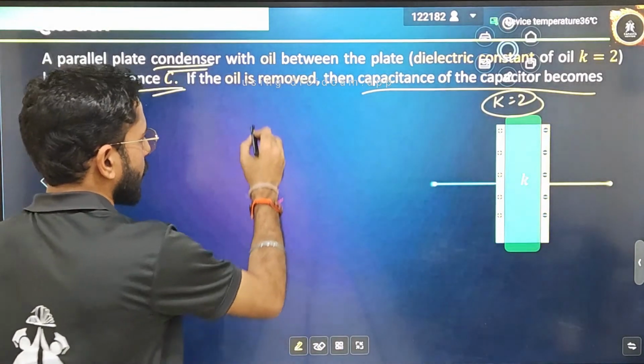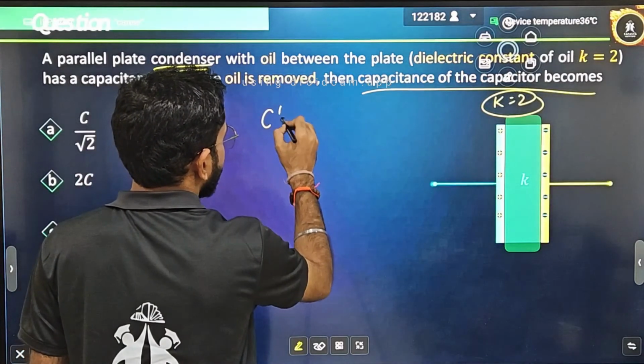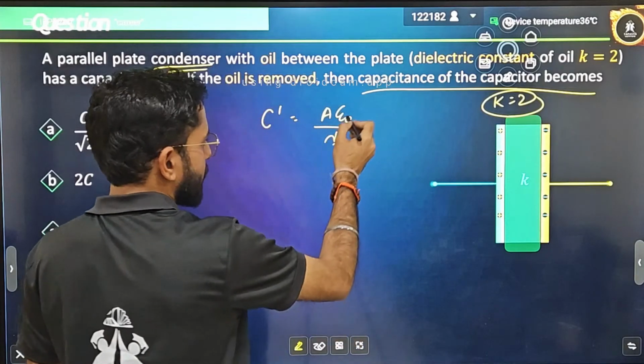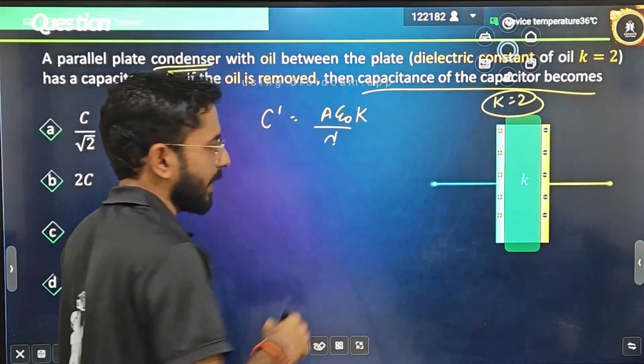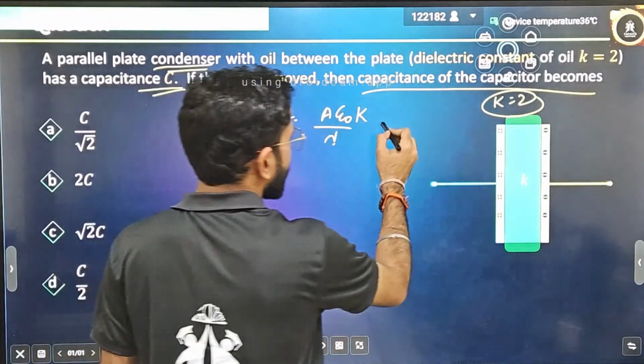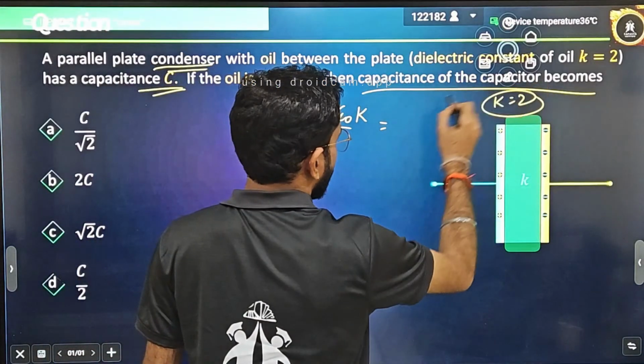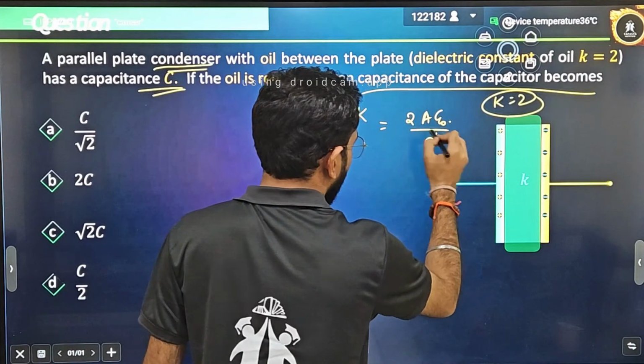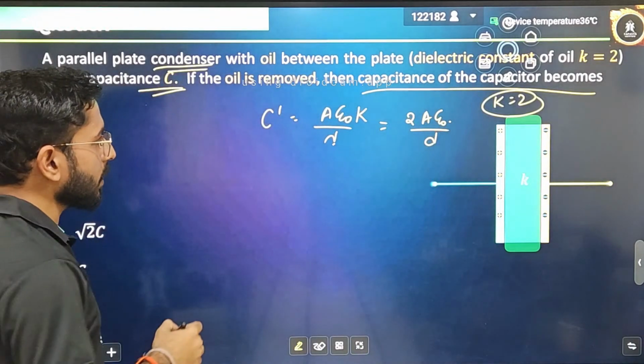If there is a dielectric, C dash is equal to A epsilon naught by D, but since there is a dielectric, you have to multiply it by K also. Correct?